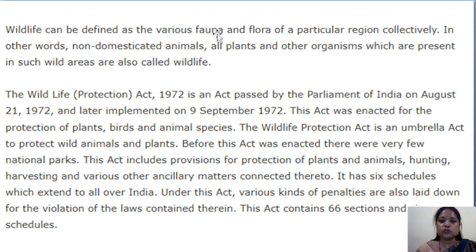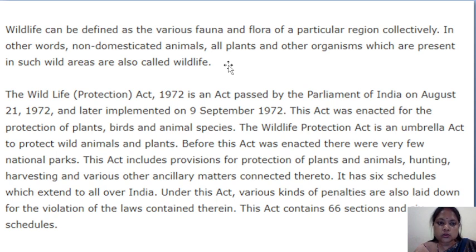Fauna means all the animals and flora means all the plants of a particular region, and when we collectively term this fauna and flora, it is wildlife. In other words, non-domesticated animals.